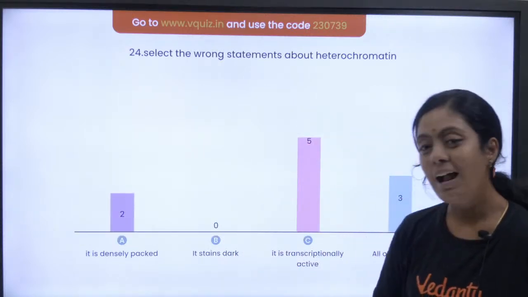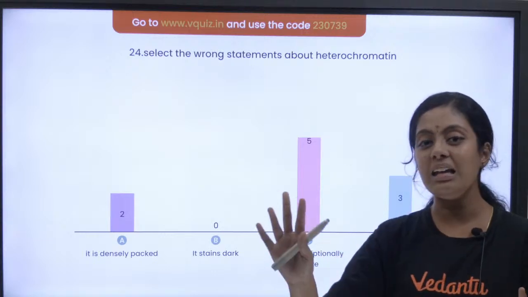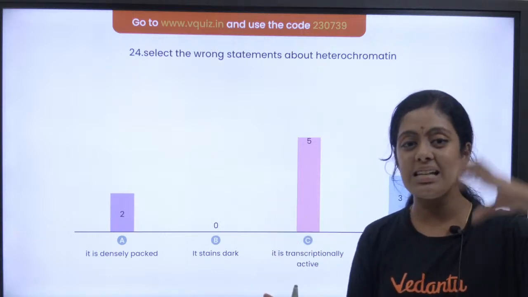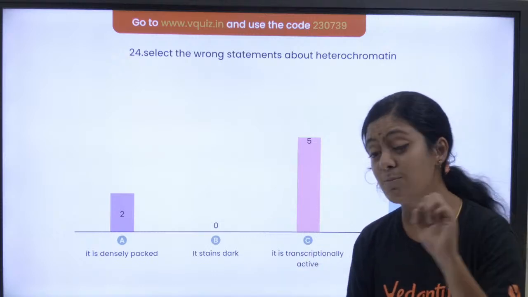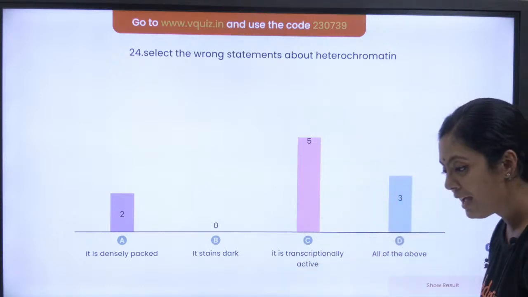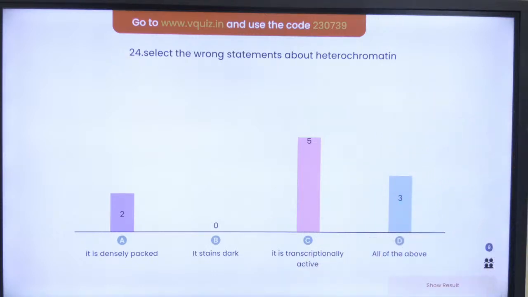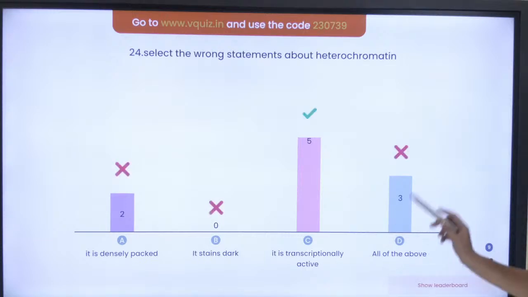Understood? Chromatin less condensed, chromosome highly condensed. That's all. Chromatin is seen when the cell is resting. Chromosome is seen when the cell is dividing, especially in the metaphase. Okay? Clear, Dr. Sid? I will call you doctor only. Yes. It is option C.